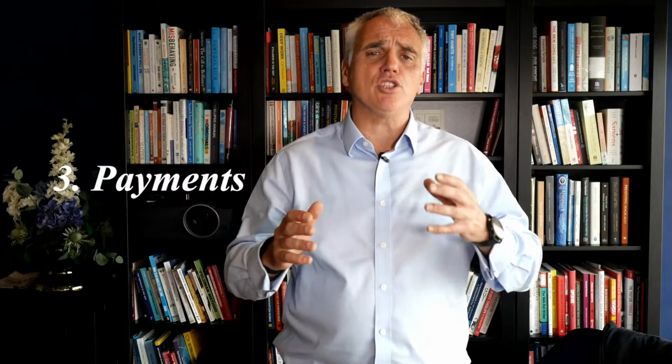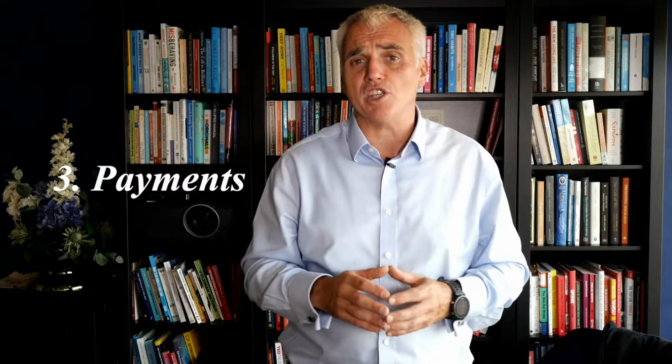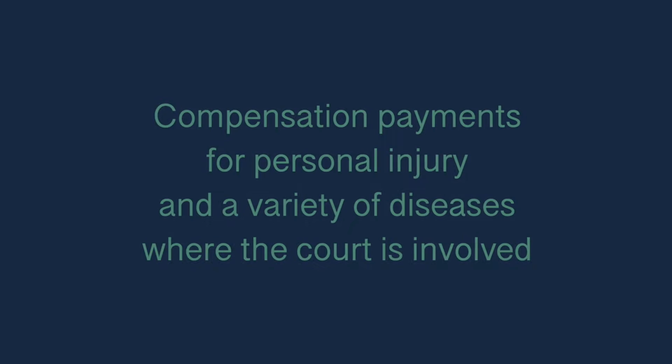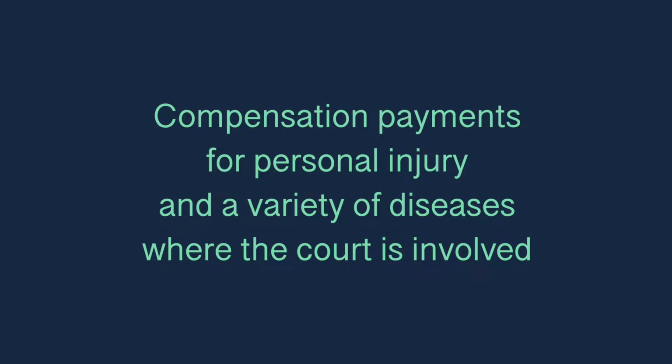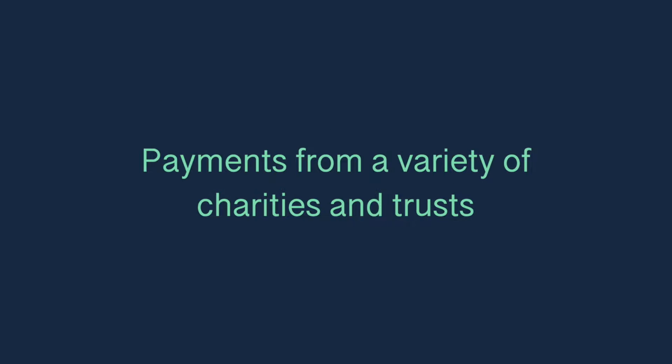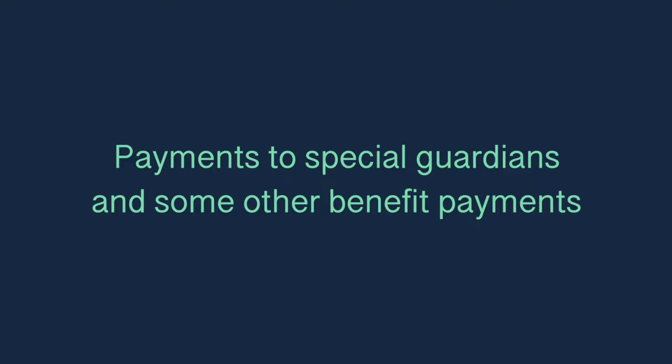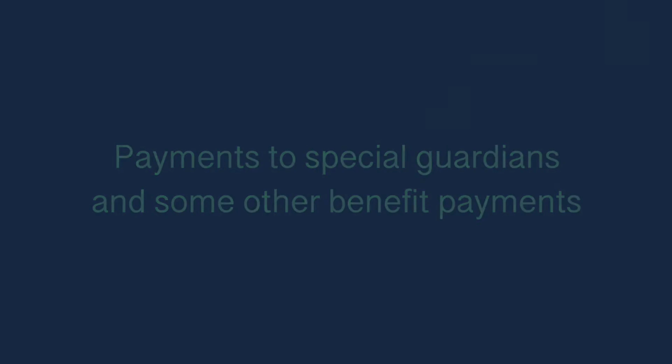There are quite a number of occasions where payments are disregarded from the financial assessment. They can be grouped into a few categories, which are compensation payments for personal injury and a variety of diseases where the courts are involved, payments from a variety of charities and trusts, social fund payments, payments to special guardians and some other benefit payments. It's quite a complex area, so you need to check out the small print.